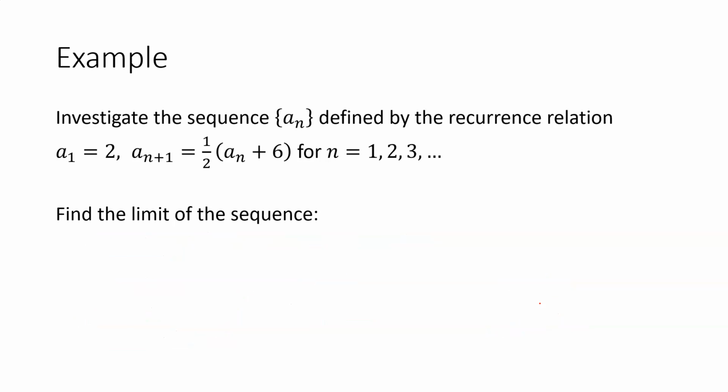Now finally, what would be the limit of the sequence? So when we're taking n to infinity, we know that the limit as n goes to infinity of a_n should be the same as the limit as n goes to infinity of a_{n+1}. So this is a little trick. Now I can put in my formula for a_{n+1} here, since I know the limit can be brought into the function in front of the a_n.